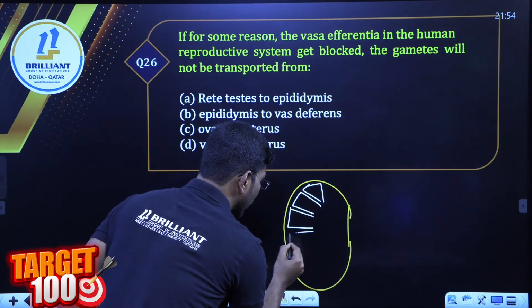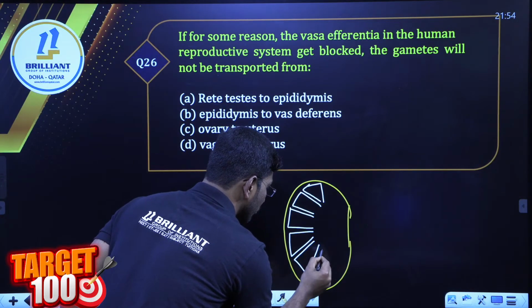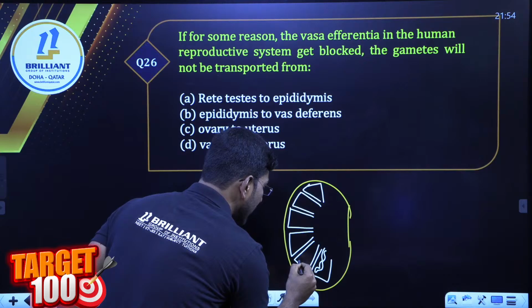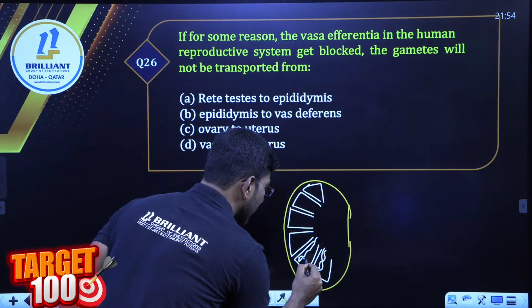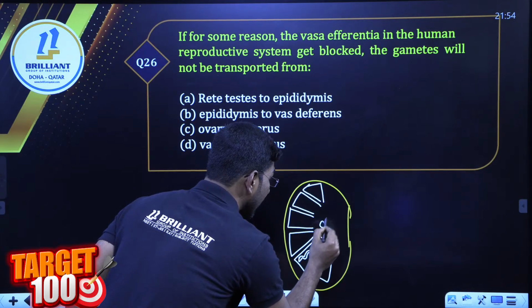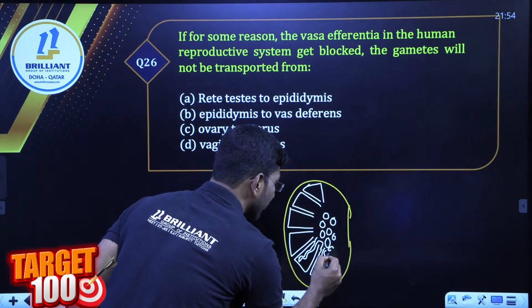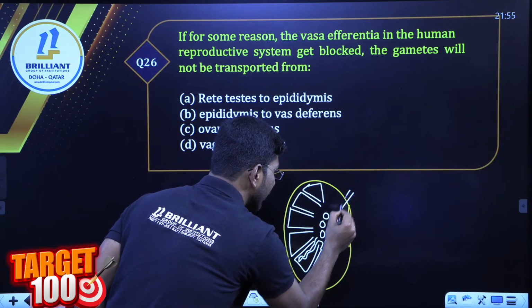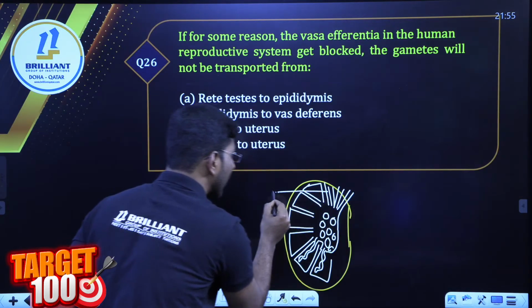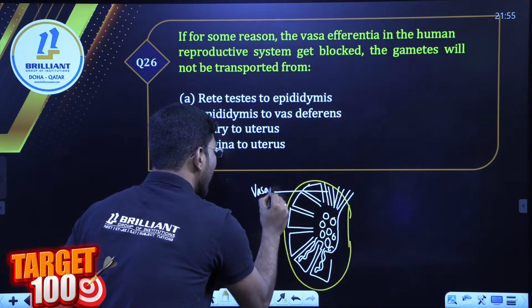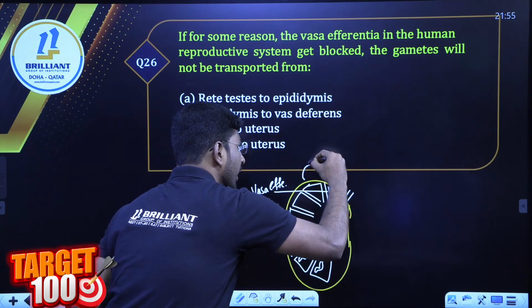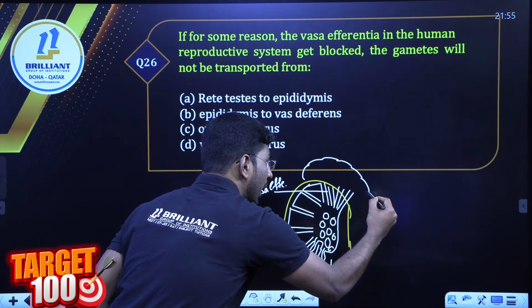Inside the testicular lobe, what are they, students? Seminiferous tubules are there. Many seminiferous tubules are fused to form a structure called rete testis. These rete testis open into these tube-like structures known as what? Tell me. Vasa efferentia. Vasa efferentia open into a structure known as what? Tell me.